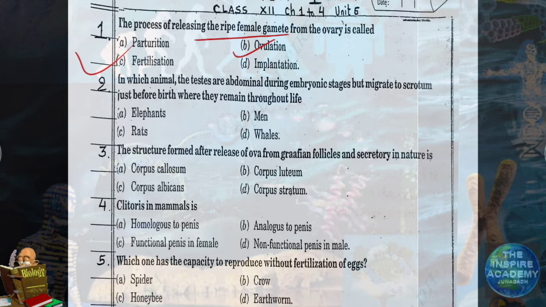Question number 2. In which animal the testes are abdominal during embryonic stages but migrate to scrotum just before birth and where they remain throughout life? Answer will be man.